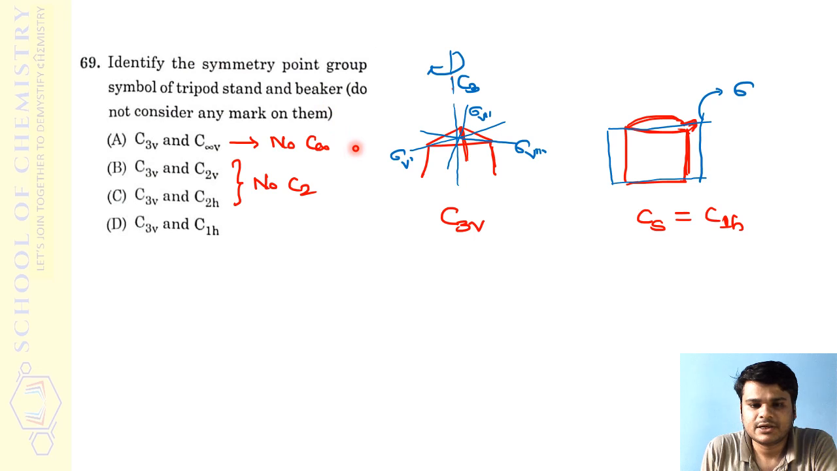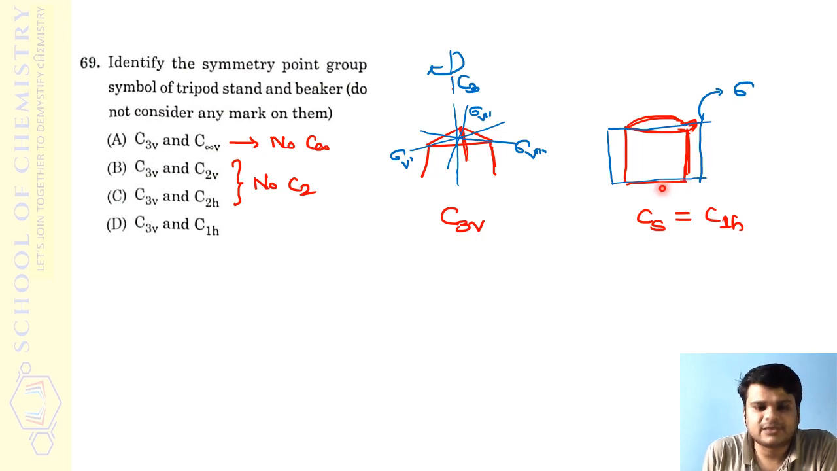So tripod is not at all difficult, because if you look at the options, in all the options for tripod they have ascribed the point group C3v, and it is correct. For tripod you will have a C3 axis here and three vertical planes, as I have indicated. So therefore it is C3v.